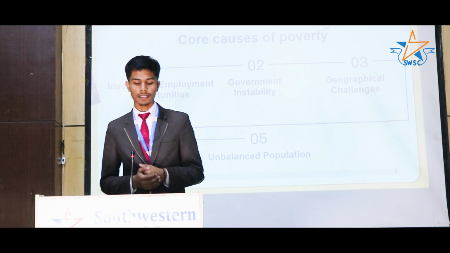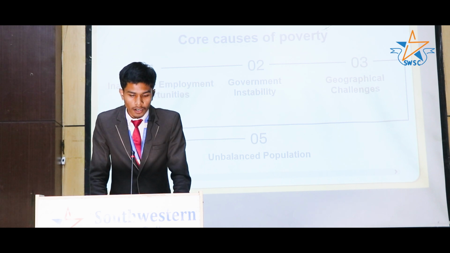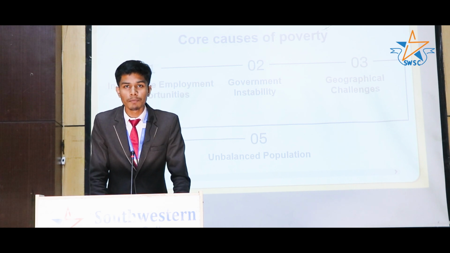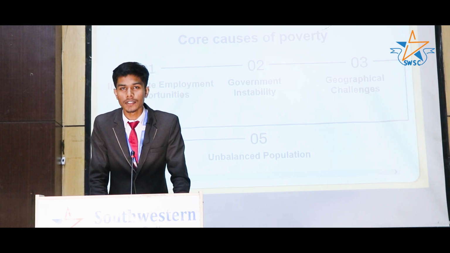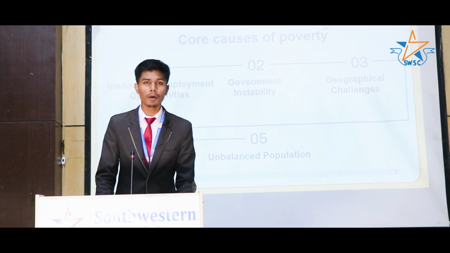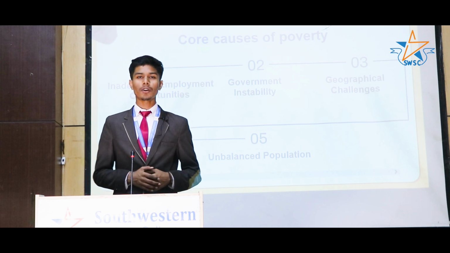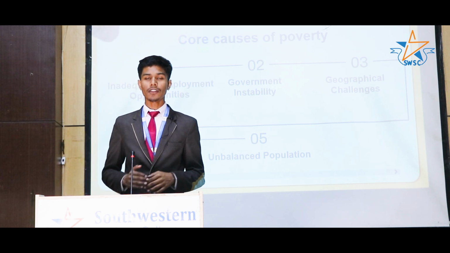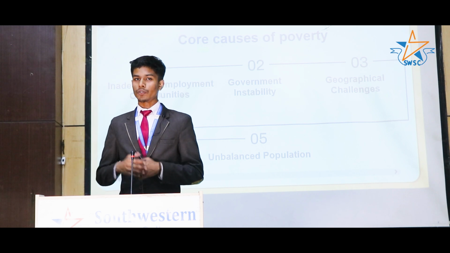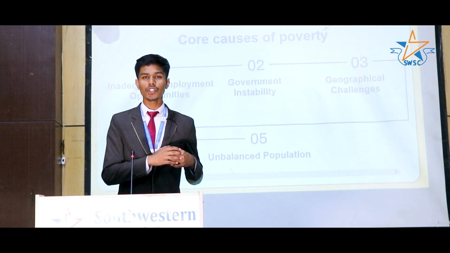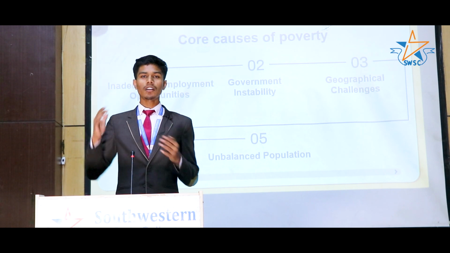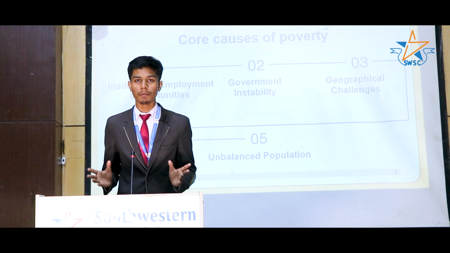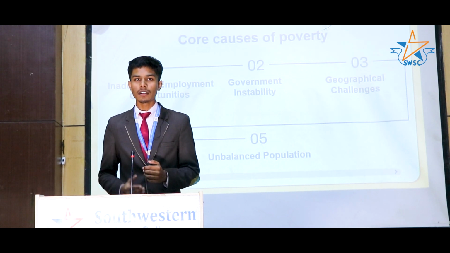And the next thing is unbalanced population. Our country's population in 1911 was estimated at roughly 56 lakh 36,000, but the population of Nepal today is across 3.3 crore. It means the population has grown so rapidly. But what about the ratio of economic development, opportunities and resources to the people? The population of Nepal is extremely high. It has grown rapidly, but the level of opportunities is still the same. There are few opportunities but more population. It means the people cannot get the opportunities.